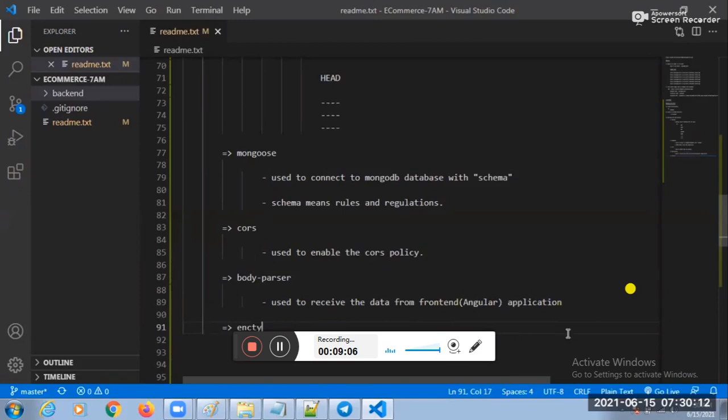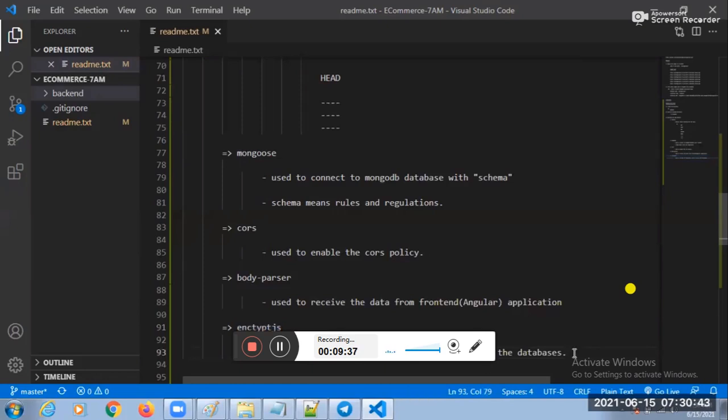Encrypt JS is used to encrypt the passwords before storing into databases. I think Bcrypt, sir. Bcrypt? I think in encrypt JS only an API is there, through which we can decrypt it. Okay, fine. Next one, guys.